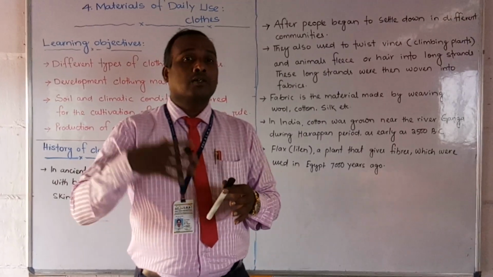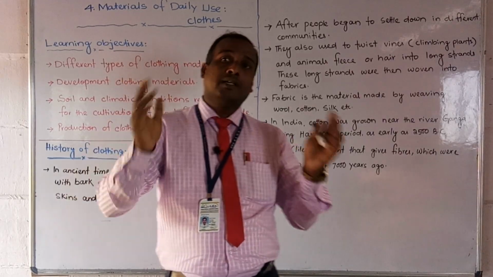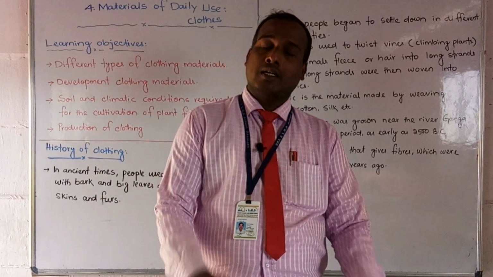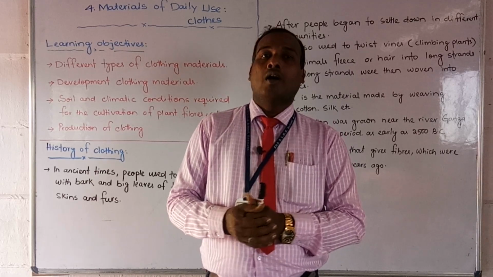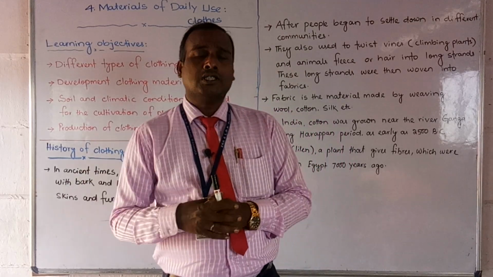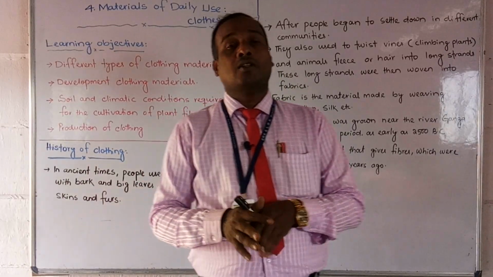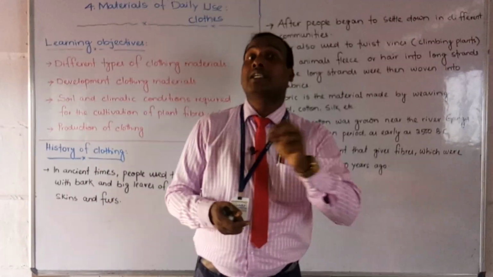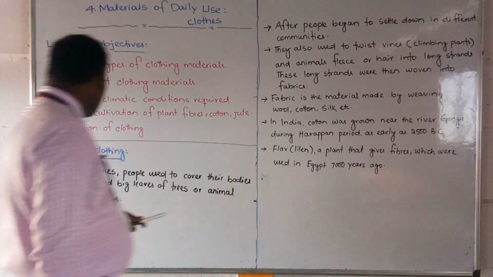Then they made cotton types of plants, when it was developed in that time, and they made fabrics, and after that they started making clothes. But they did not know how to stitch them like we wear nowadays. They just made the clothes and covered their body. So let us discuss how it was developed, and what the main points or history of the clothes are. Let us see.